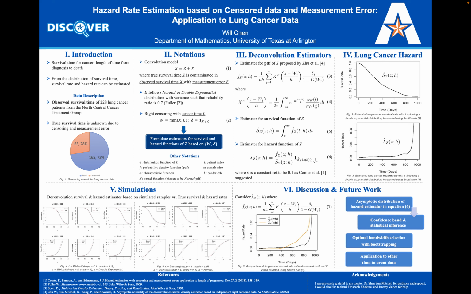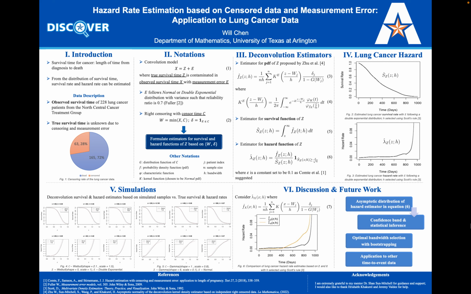From the lung cancer data containing the patient survival time, which is defined as the length of time from diagnosis of cancer to death, we can estimate hazard rate of lung cancer. However, there is always some measurement error in the observed survival times.